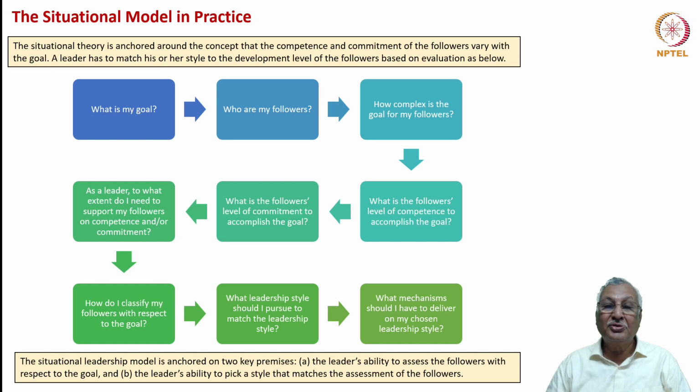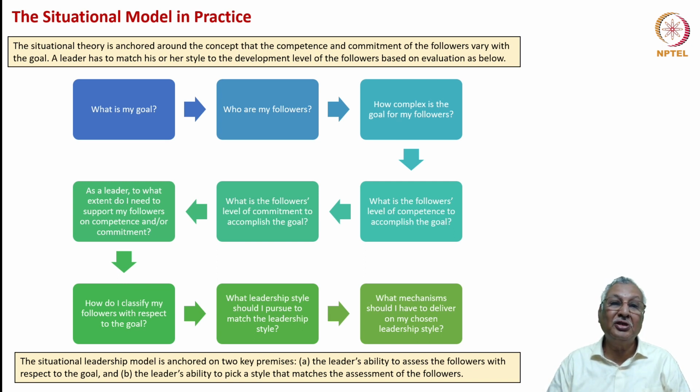So there is a leadership style which is inherent in me, but I need to have a leadership style that matches the followers' classification. That's why I say a leadership style that should be pursued to match this leadership style required. And what mechanism should I have to deliver my chosen leadership style?